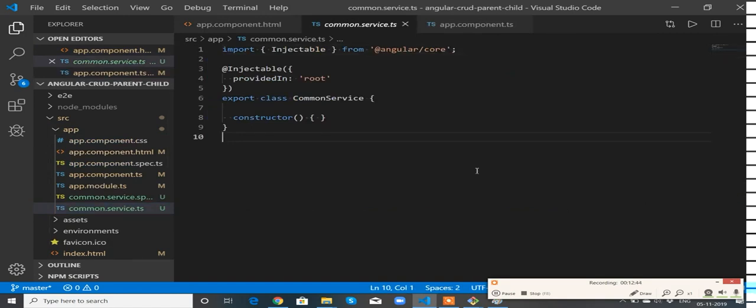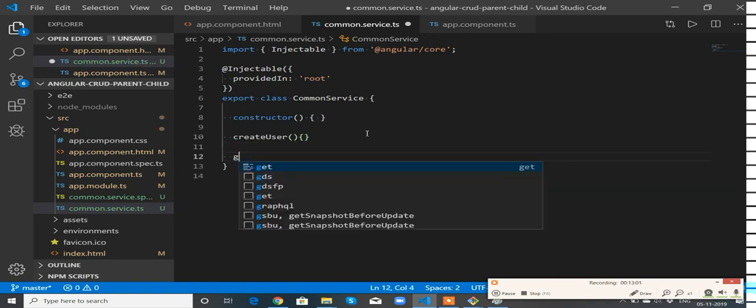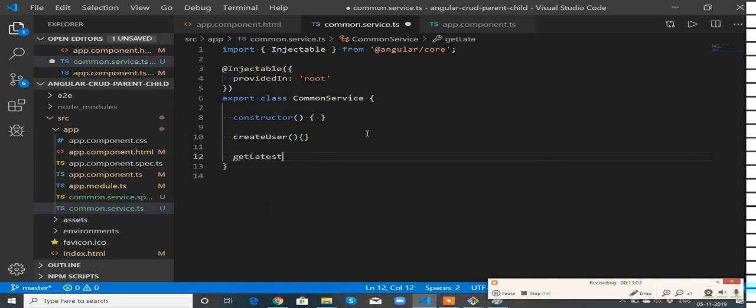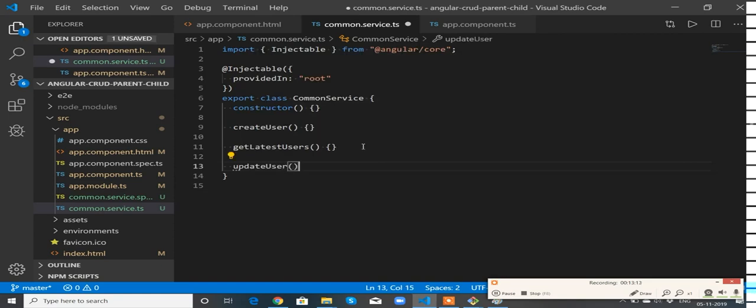This service is going to take care of my entire CRUD operation. Means create user, read user, or get latest users, update user, and finally delete user.